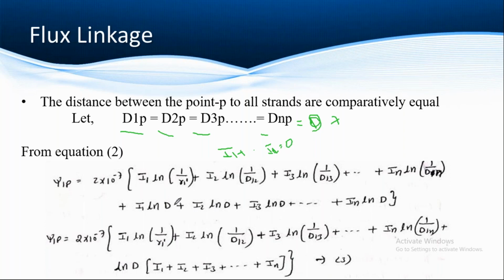Now I am replacing all the D1P, D2P by D. So here ln D is common for all the terms. If you take ln D as common, you will get I1 plus I2 plus I3 and so on up to IN. We already know that the sum of all currents is equal to 0, so that term is eliminated. Finally you will get psi1p is equal to 2 into 10 power minus 7 and this term. Now represent it as equation 3.